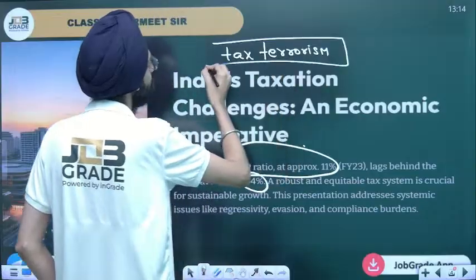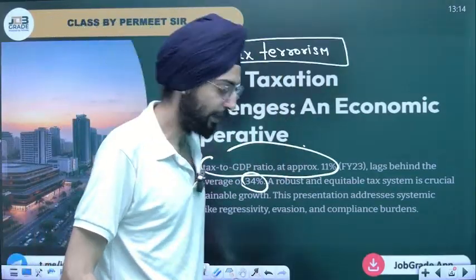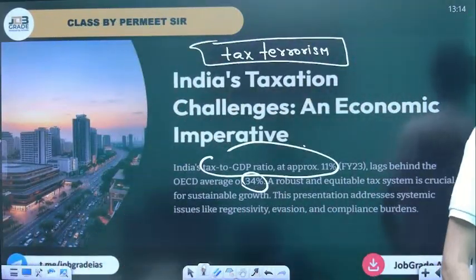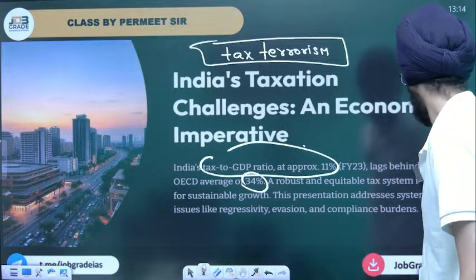Tax terrorism. I hope you got these points out there. Okay, let's move on to the next thing.